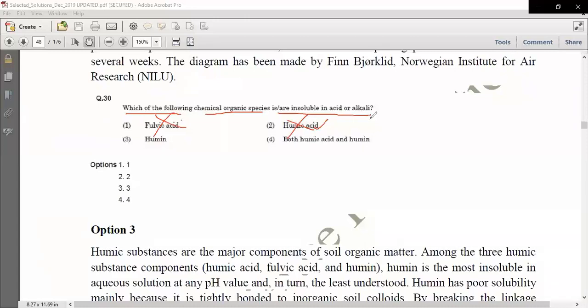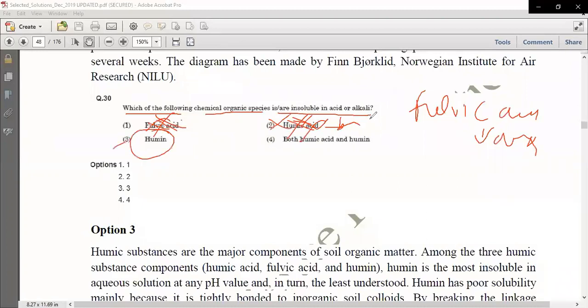Fulvic acid is soluble in both acid and base, so this is not an option. Humic acid is dissolved in base only, so this is also not an option. Humin is not soluble anywhere, so humin is the correct option. So option number 3 is the correct answer for question number 30.